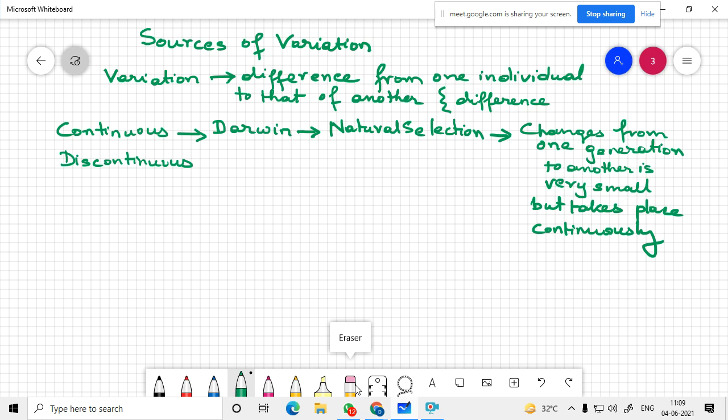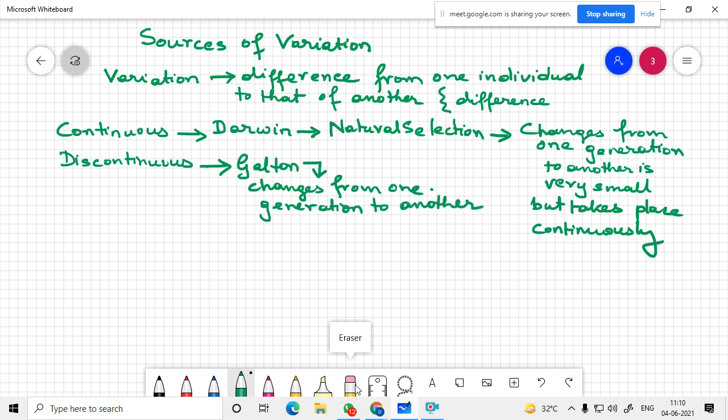And contrary to that, Galton in the 18th century suggested that changes from one generation to another do not take place in small steps.